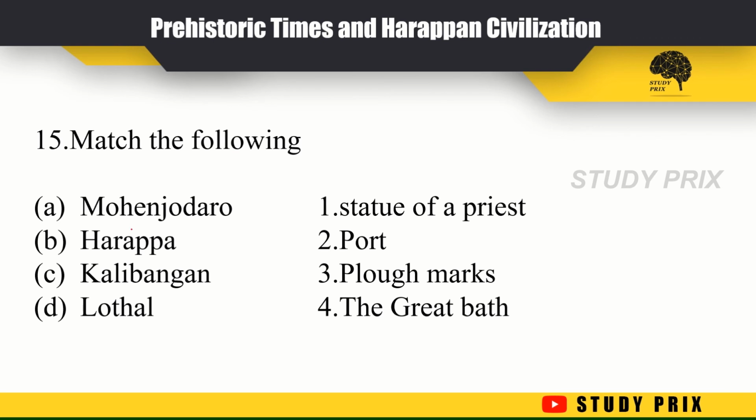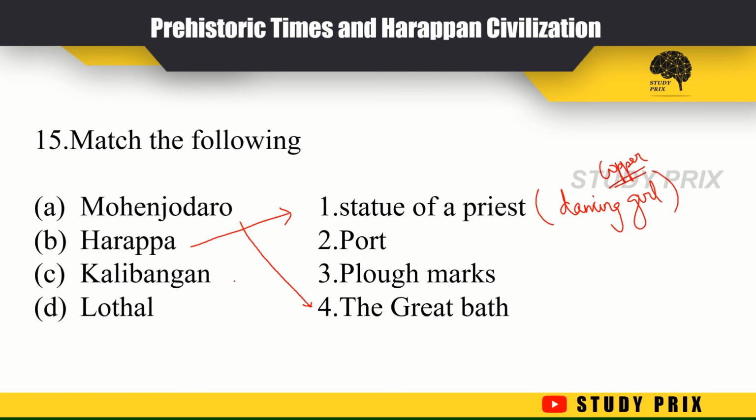Match the following: Mohenjo-daro, Harappa, Kalibangan, Lothal with Statue of Priest, Fort, Plough Marks, the Great Bath. We know the Great Bath was found in Mohenjo-daro. At Harappa we found the statue of the priest, which is made of copper.